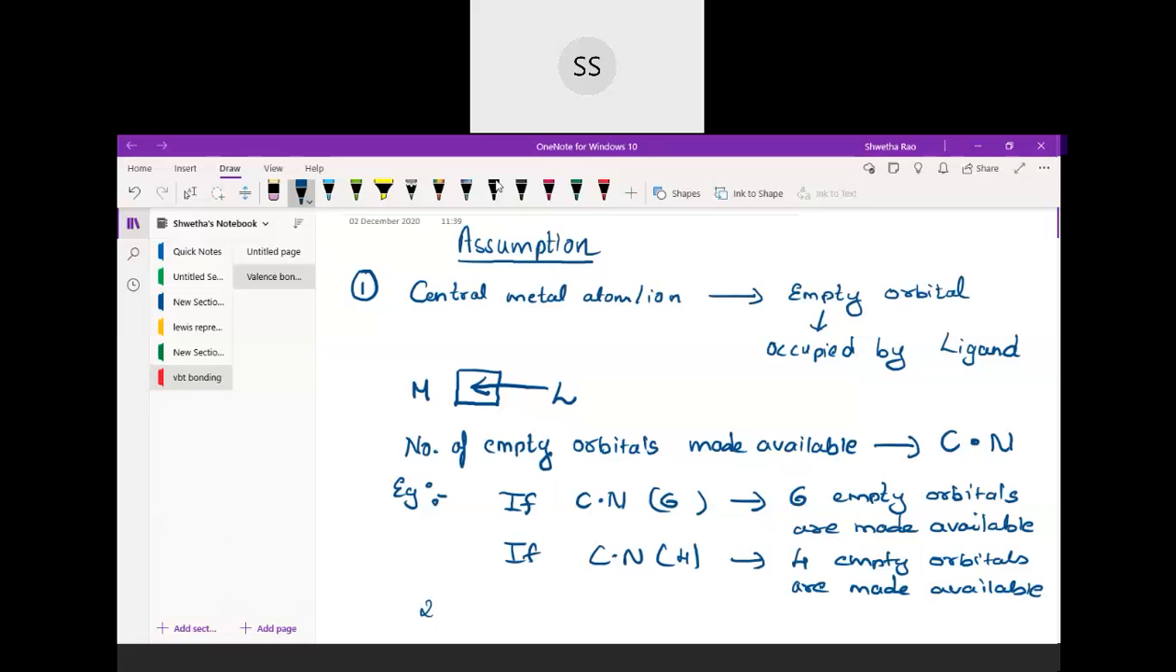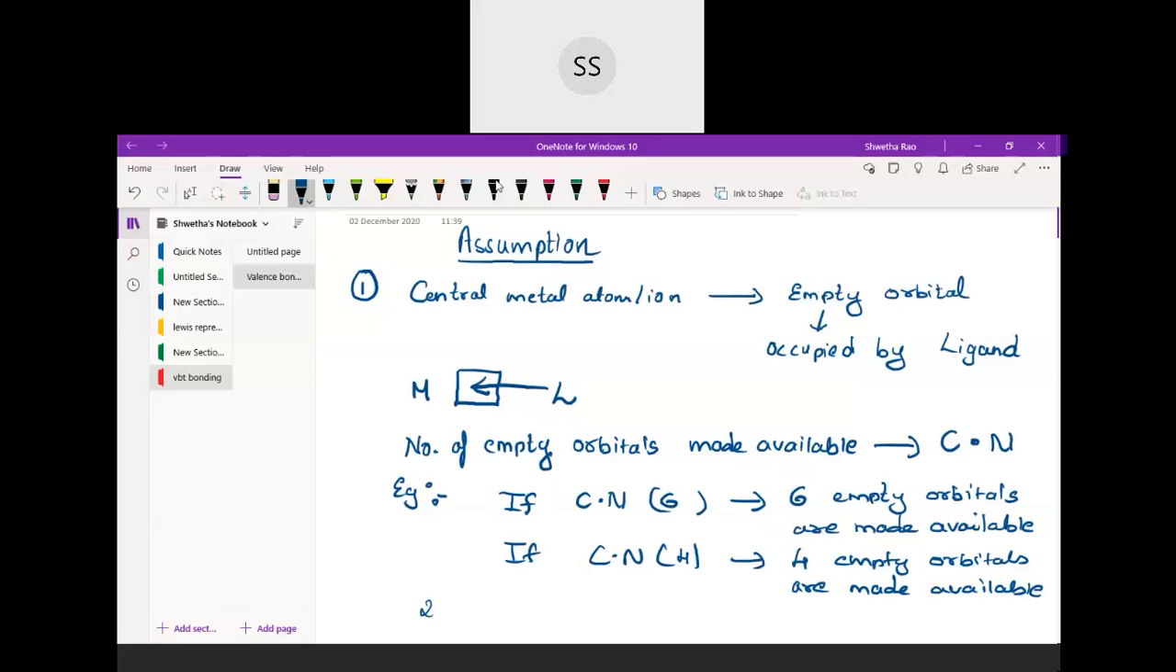So the first assumption, what I told you is that the central metal atom or the ion will make certain orbitals available. The empty orbitals will be made available by the metal atom or the ion, and the ligand will occupy those empty orbitals through a coordinate bond, because the ligand contains the electron pair and the metal is not going to contribute any electron pair. They will just provide the empty orbital and the ligand will come and occupy it. How many empty orbitals will be made available by the metal depends on how many ligands are going to come.